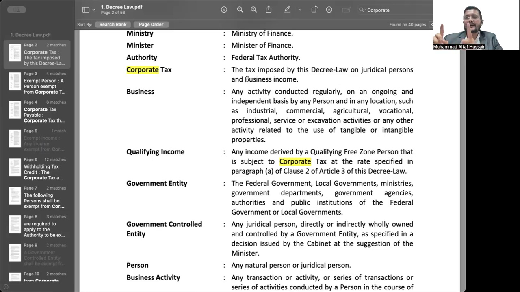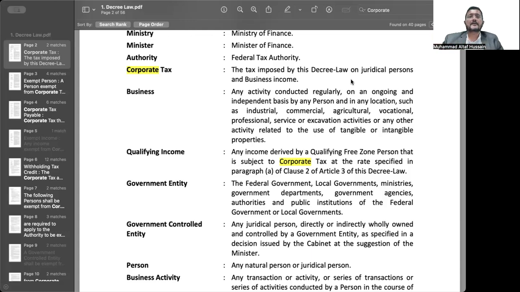That first point, juridical person: the meaning of juridical person diverges from the predominant meaning of juridical persons, which is there in the corporate law, not corporate tax law. And second point, the reason that they added the word business income in addition to juridical persons was that the policymakers, the lawmakers, wanted to bring natural persons earning business income into the ambit, into the scope of the corporate tax law. That was only the definition of corporate tax.